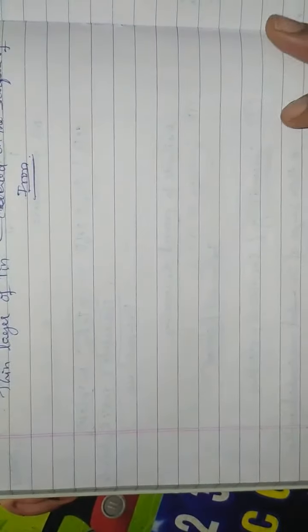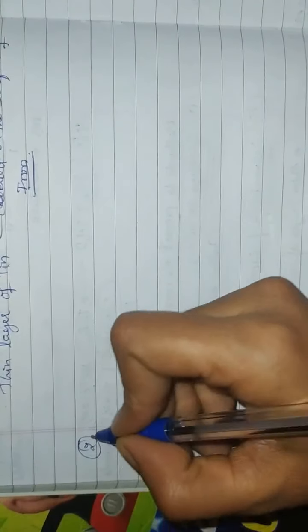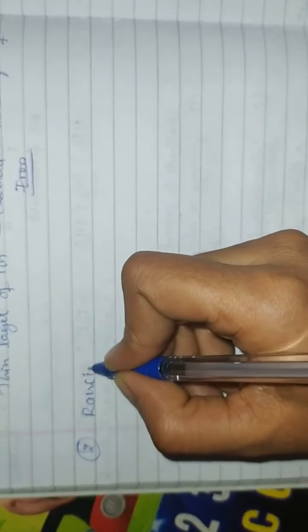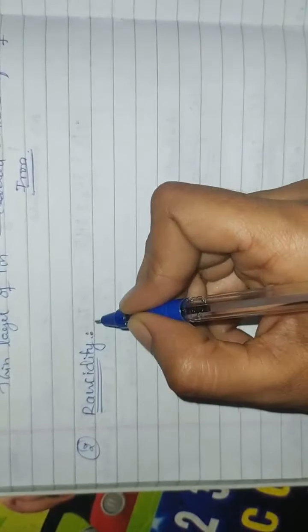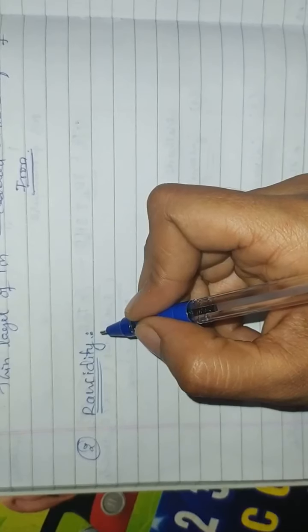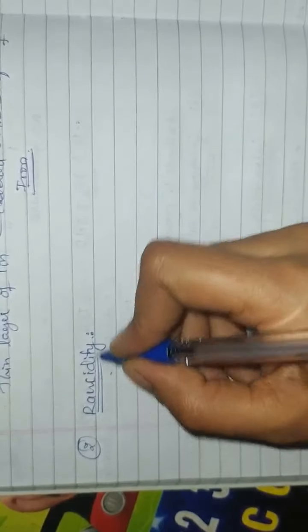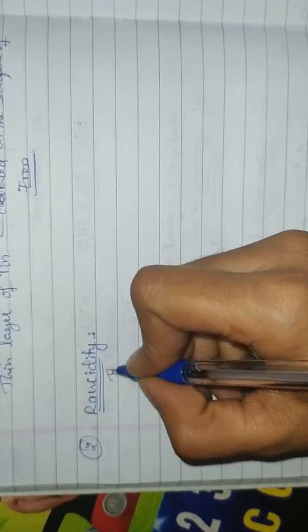Next we will see rancidity. Rancidity means spoiling of food due to oxidation. We will see the definition first.